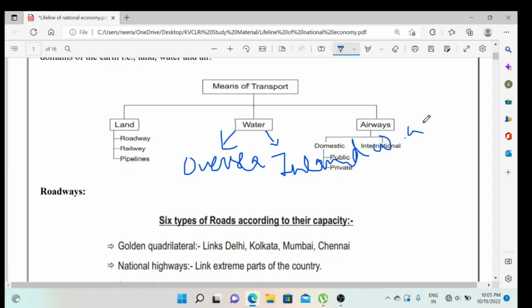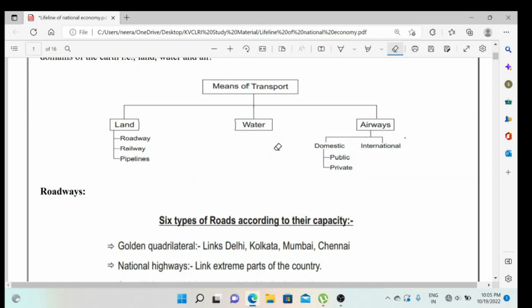Inland waterways means on the rivers, whatever transportation we do by our rivers is called inland waterways. We will discuss this chapter very deeply and try to remove all the doubts you are having. Here, as we can see, the airways: we all know that by aeroplanes we also travel from one place to another place.